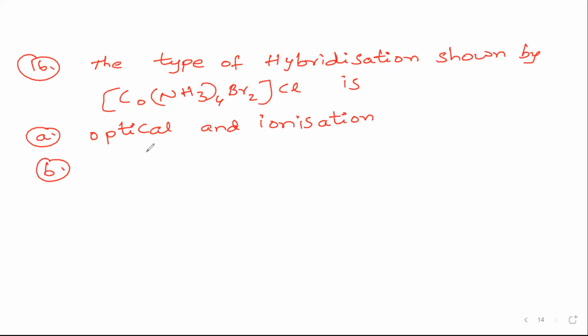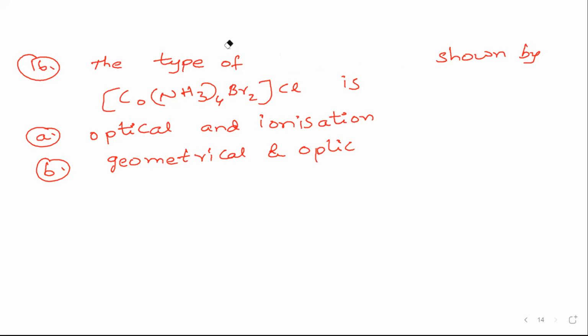Option B, geometrical and optical. Sorry, not hybridization; I don't know why I said hybridization. It is the type of isomerism shown by the complex: geometrical and optical. Option C, geometrical and ionization.